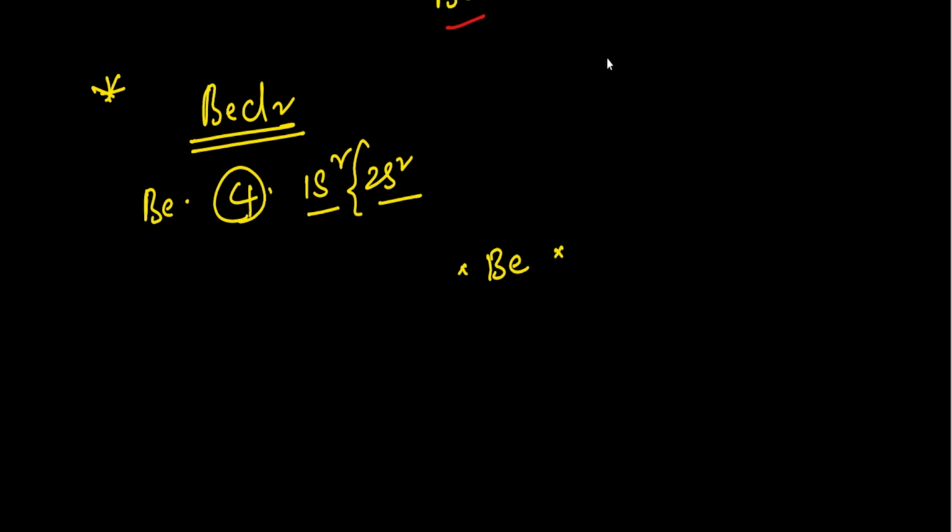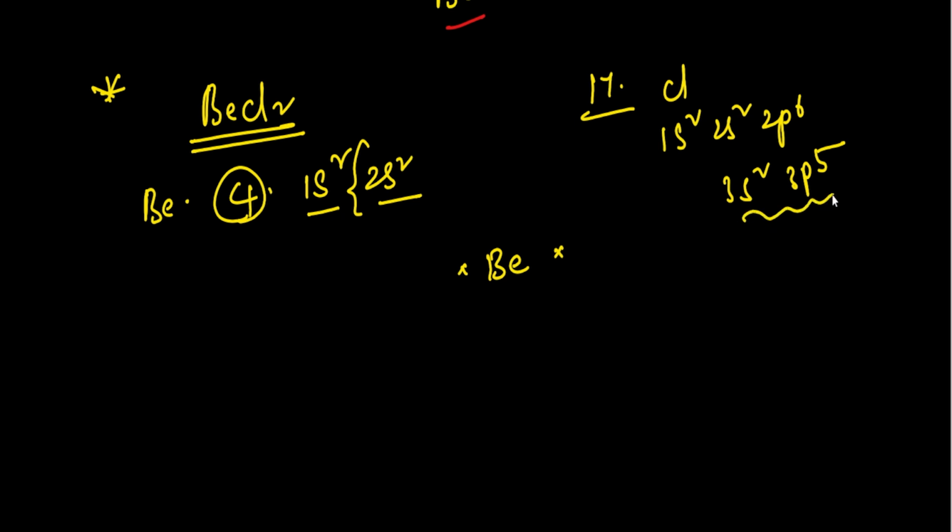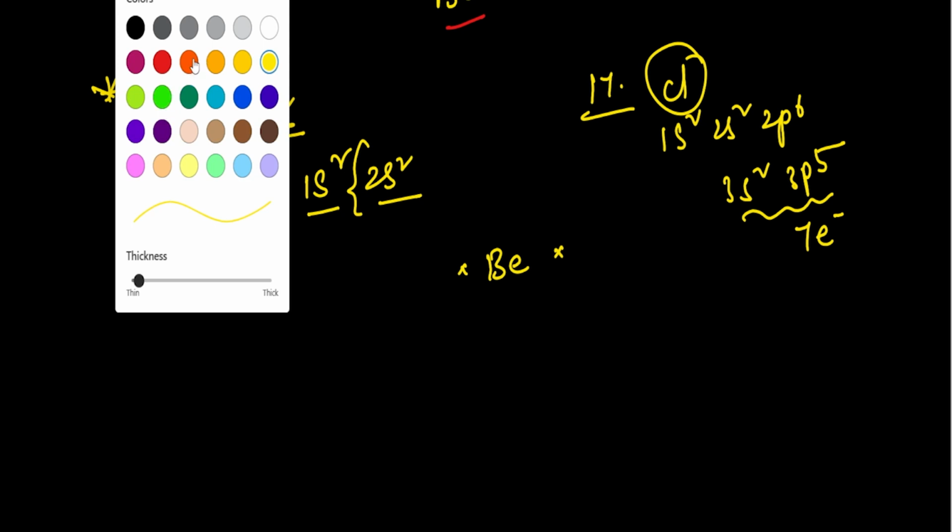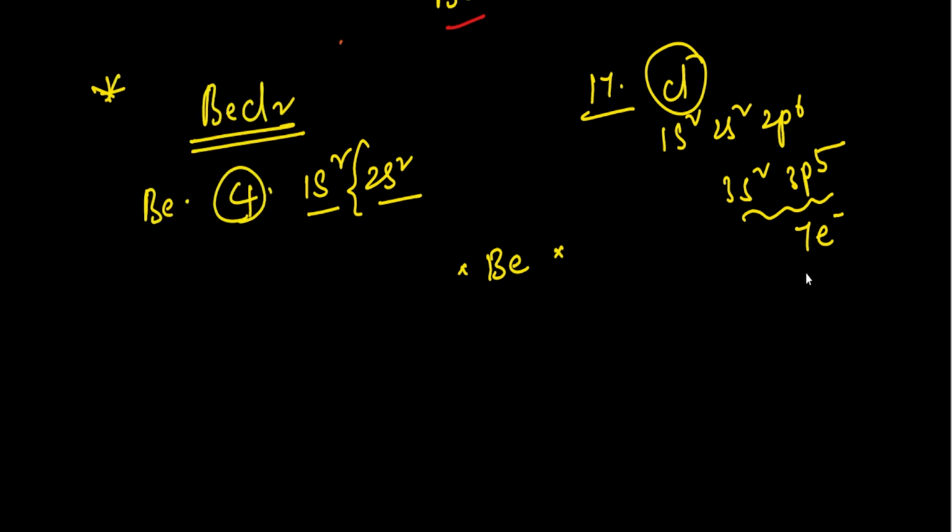In the case of chlorine, chlorine has the configuration 1s2, 2s2, 2p6, 3s2, 3p5. So in the outermost shell, the chlorine atom contains only 7 electrons. To get the octet configuration, it requires one more electron. For stability, it requires one more electron.